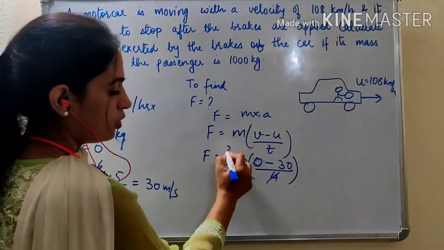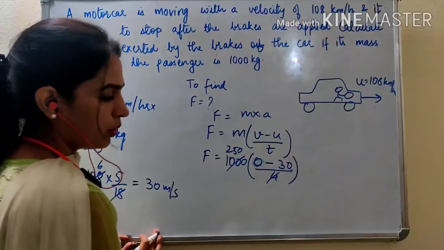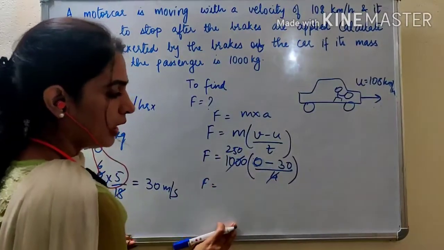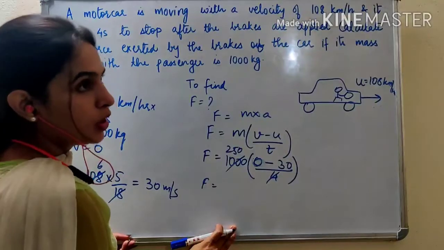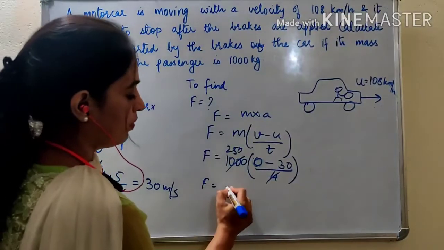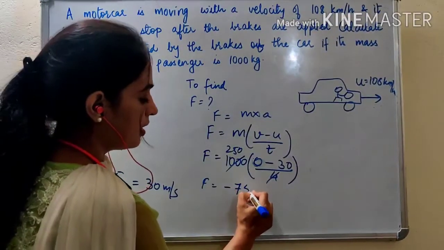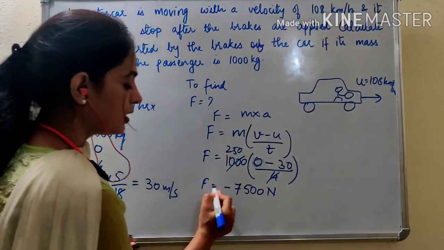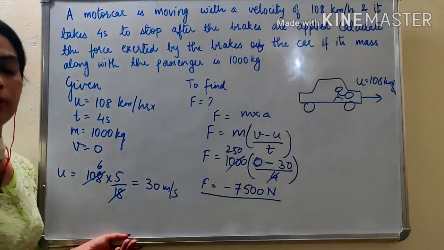4 250s are 1000. Right. So force will be equals to 250 into minus 30. So 25 3s are 750. So minus 7500 Newton. What does this minus sign represent, children?